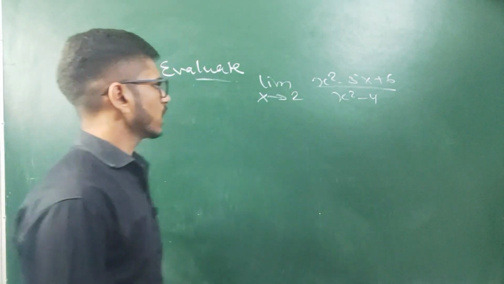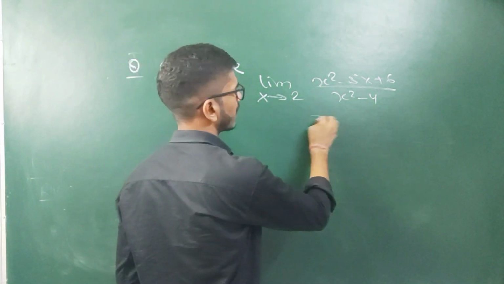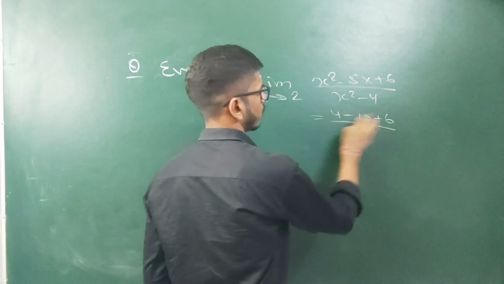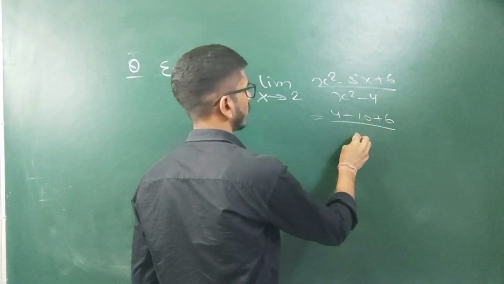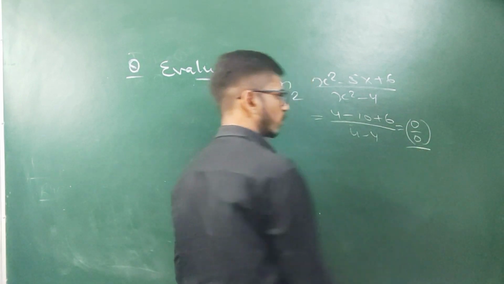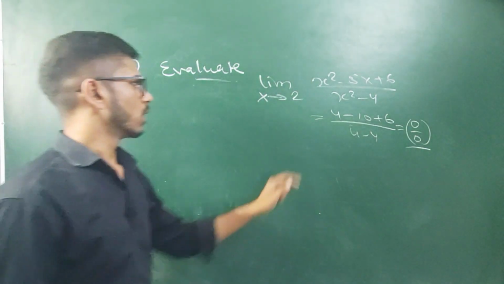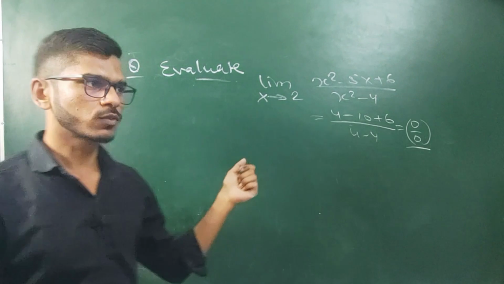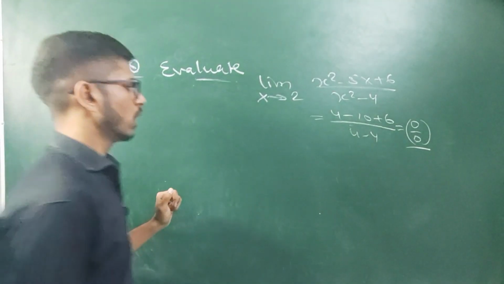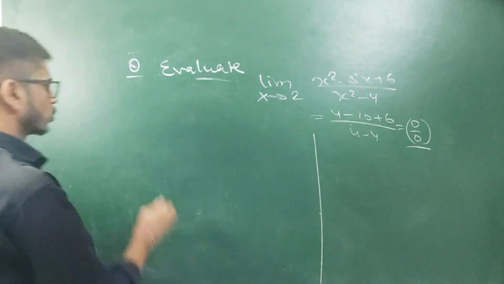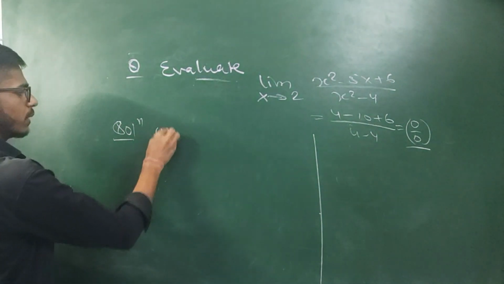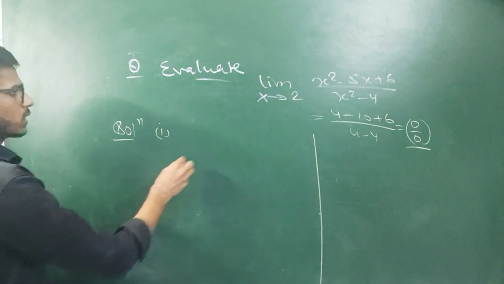If we directly put x equal to 2 here, then what will we get? We will get 4 minus 10 plus 6, which is 10 minus 10, and in the denominator we will get 4 minus 4. So 0 by 0 form, which is an indeterminate form. We can solve this limit with the help of 3 methods. First one is factorization method, then rationalization method, and third one is L'Hospital rule. First we will use the first method for solving this limit.